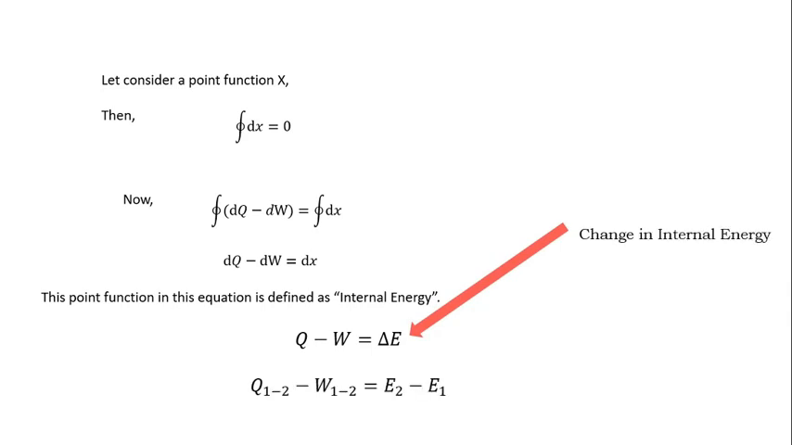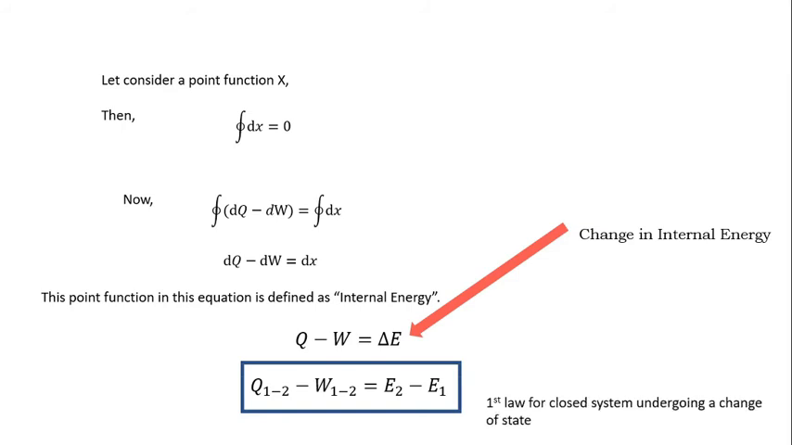So for a change of state, we can write the first law like this: Q1-2 minus W1-2 equals E2 minus E1, where 1-2 is the change of state from state 1 to state 2, E2 is the final internal energy and E1 is the initial internal energy. That means E2 minus E1 is the change in internal energy due to this heat and work interaction. So this is the first law for a closed system undergoing a change of state.